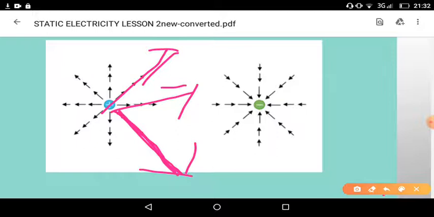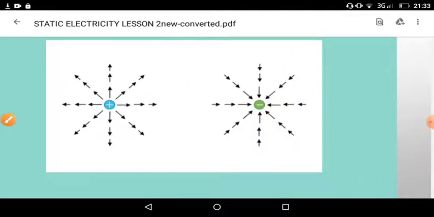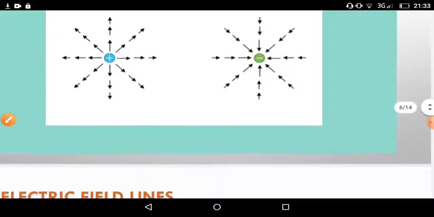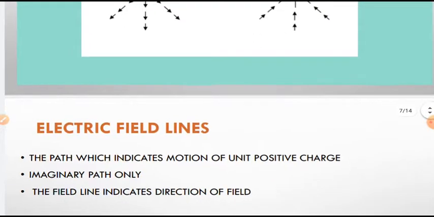This line, which shows the path of motion of the unit positive charge, is called the line of force, the electric line of force. These lines are called electric field lines. We can identify many lines within the field.